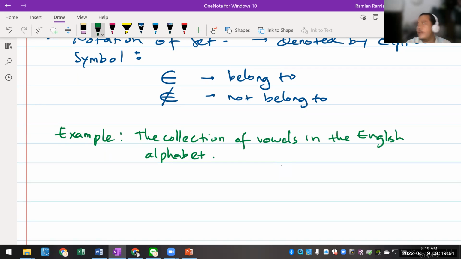Okay, now I want to ask. Please mention what the elements are. I'm gonna go to Bunga. Bunga, what are the elements of this set, the collection of vowels in English? Vowels means vokal, vowel letters. What are they, Bunga?